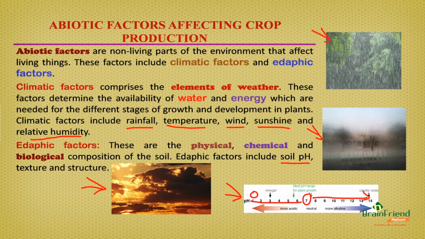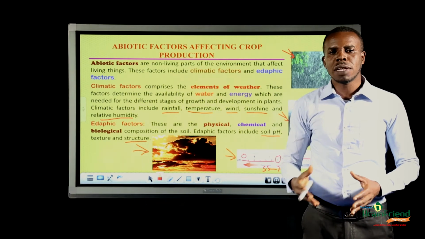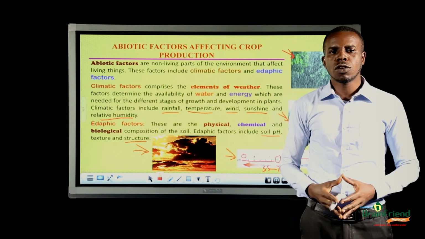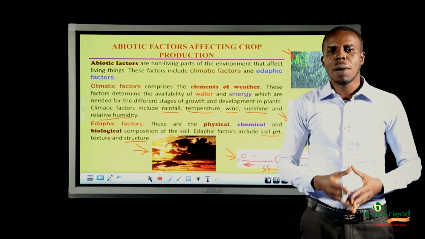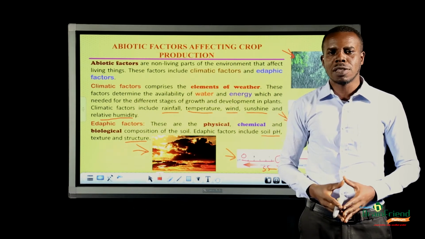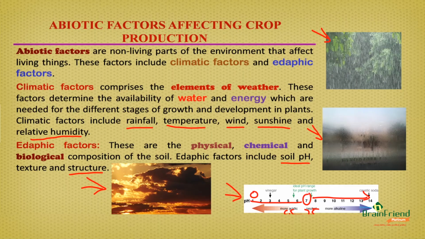The optimum pH required for the growth of plants is between 5.5 to 7.5. And the last edaphic factor we'll be talking about is soil structure, which is the arrangement of particles of a soil. The soil structure determines the amount of water available for plants in a soil. We have talked about abiotic factors. Let us look at the biotic factors that affect crop production.